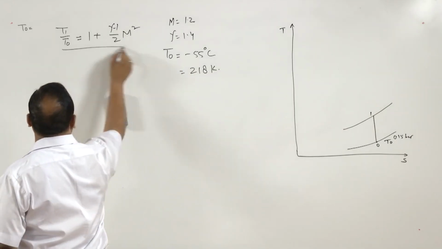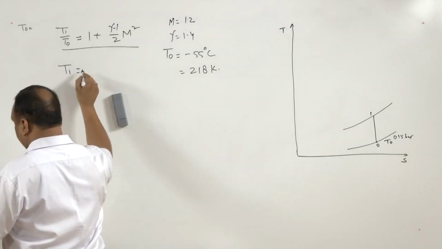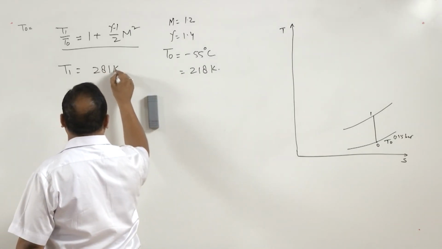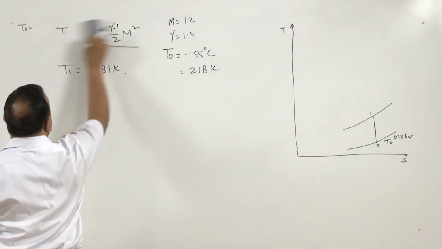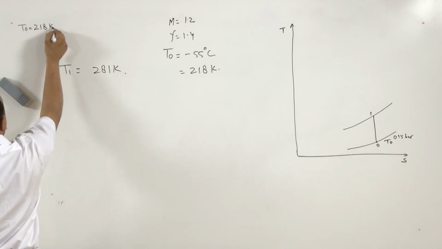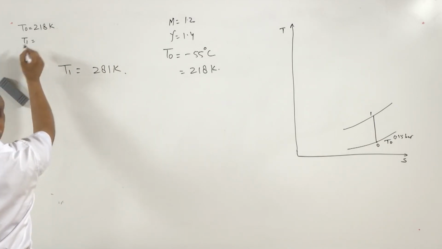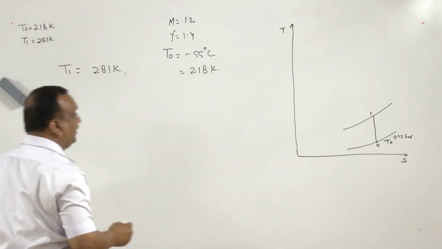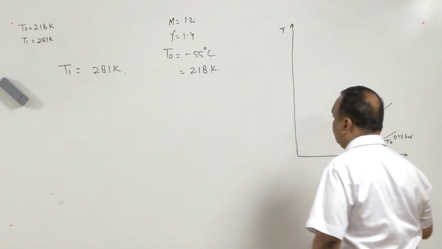From this equation, we can find the value of T1 as 281 Kelvin. So, here we will write T0 is equal to 218 Kelvin, T1 is equal to 281 Kelvin. So, the value of T1 is 281 Kelvin.